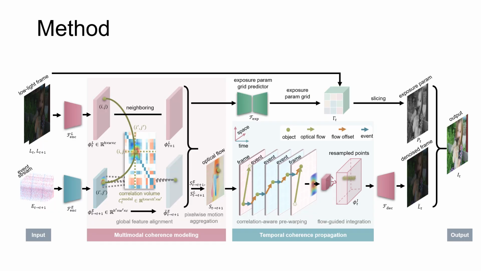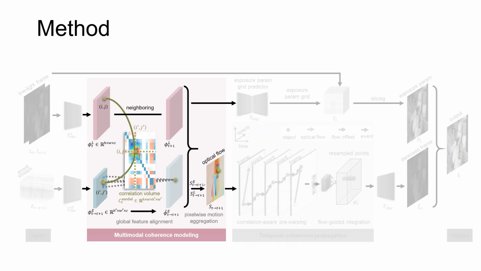To address these challenges, we propose corresponding modules to establish the spatiotemporal coherence between events and frames. Here is the overview of the method. Now I will introduce them one by one. Our method involves a multimodal coherence modeling module, which establishes all pair coherence between events and frames in the feature space. This compensates for modality misalignment in sensing ability and the sensor-level misalignment under low-light conditions. This module projects event features onto frames and jointly estimates optical flow from both modalities.